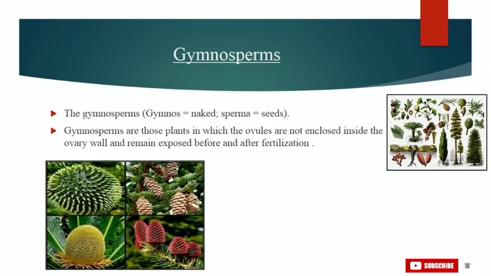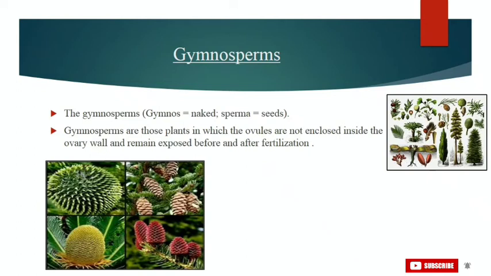About gymnosperms, the word can be divided into 2 parts. Gymnos means naked and sperma means seeds. So basically they are naked seeds. The gymnosperms are plants in which the ovules are not enclosed by an ovary wall and remain exposed both before and after fertilization. These are a small group of seed plants which are represented by only 900 living species. Unlike our other groups like Bryophytes and Pteridophytes, in gymnosperms the male and the female gametes do not have an independent free living existence. They remain within the sporangia retained on the sporophytes.